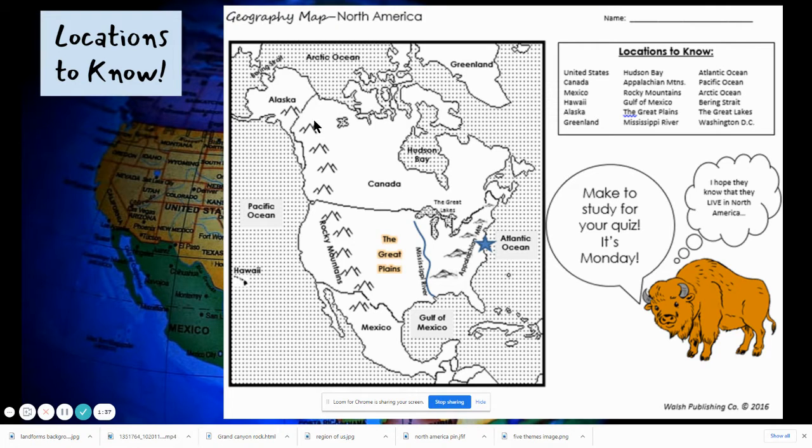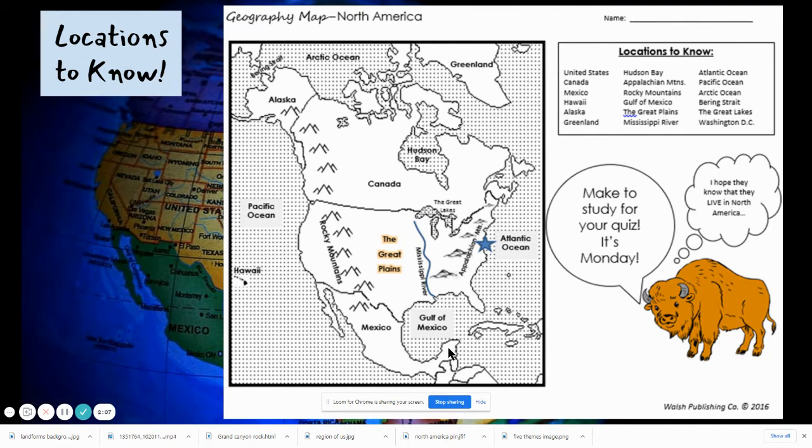As we come down into North America, we have two sets of mountains. On the west, we have the Rocky Mountains, a higher set of mountains. And to the east, we have the Appalachian Mountains that string from the south all the way into New England. We have a large body of water here called the Hudson Bay. That is in Canada. We have the Gulf of Mexico, which borders the United States and Mexico.